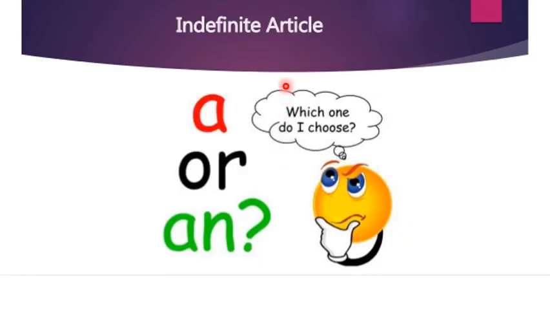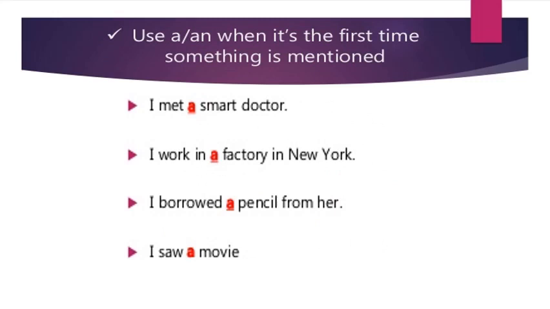Indefinite articles are a and an, but here comes a confusion. Where should we use a and where should we use an? Which one do I choose? Let's learn their usage. Use a or an when it is the first time something is mentioned.